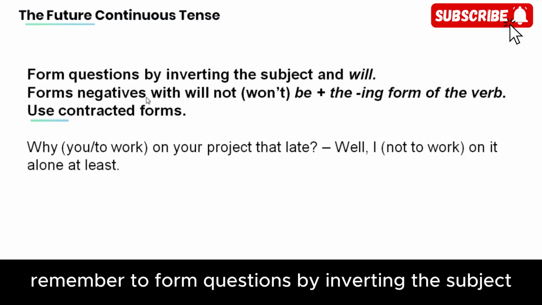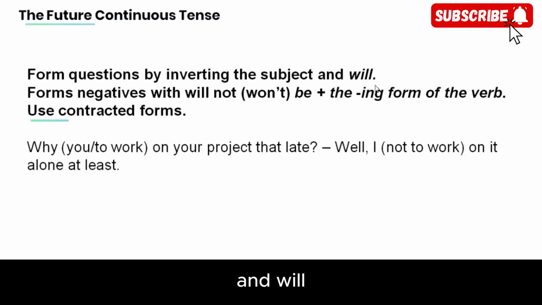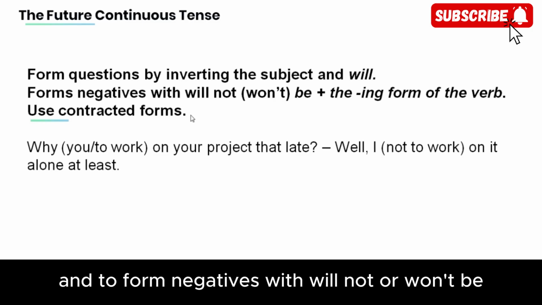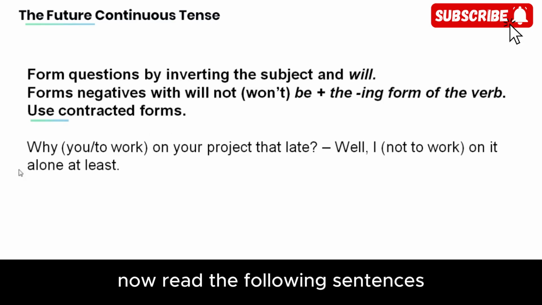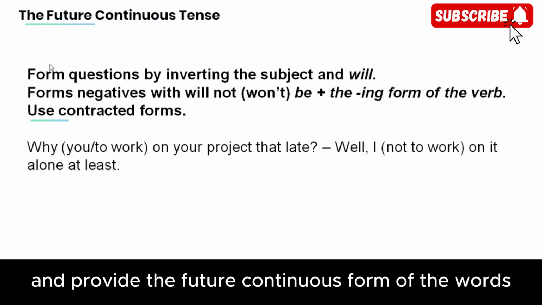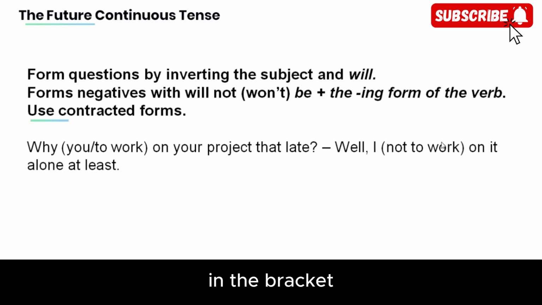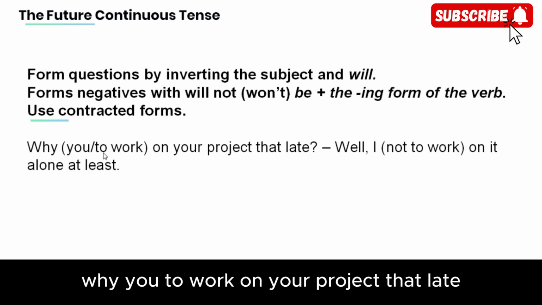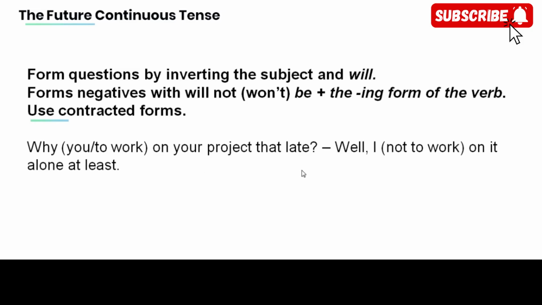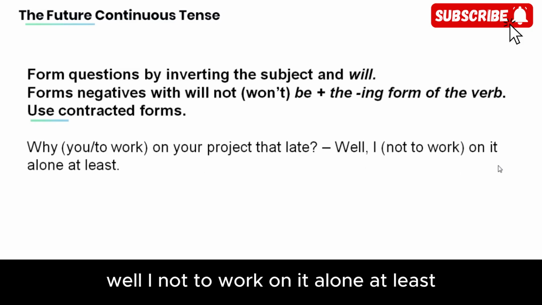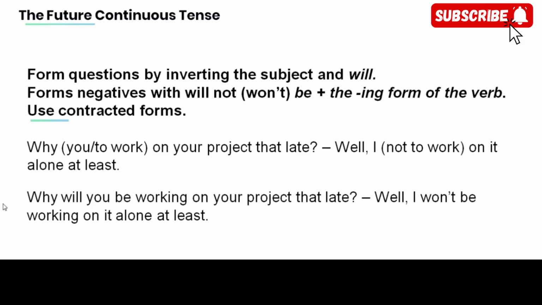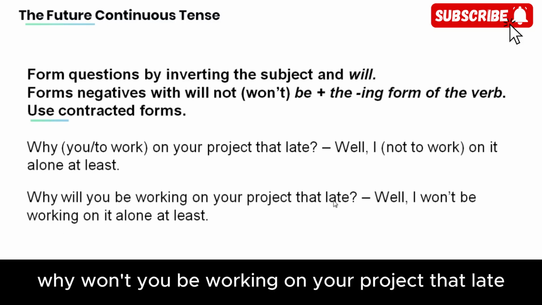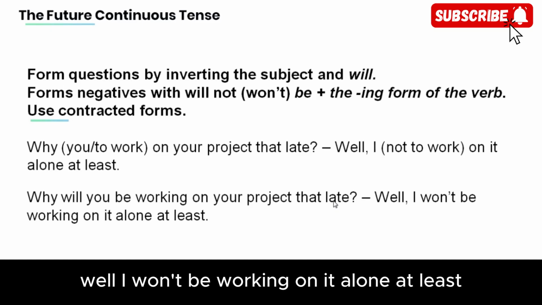Remember to form questions by inverting the subject and will, and to form negatives with will not or won't be plus the ing form of the verb. Use contracted forms. Now read the following sentences and provide the future continuous form of the words in the bracket. Why you to work on your project that late? Well, I not to work on it alone at least. Why won't you be working on your project that late? Well, I won't be working on it alone at least.